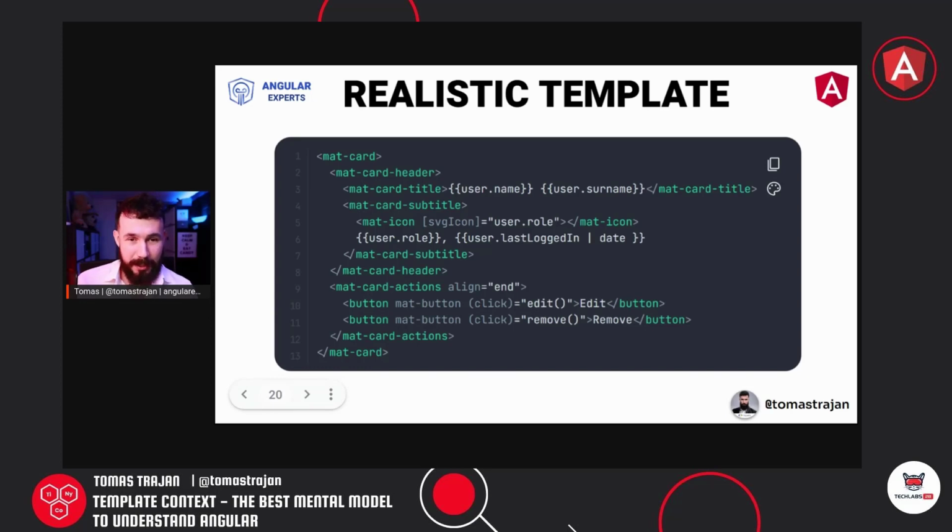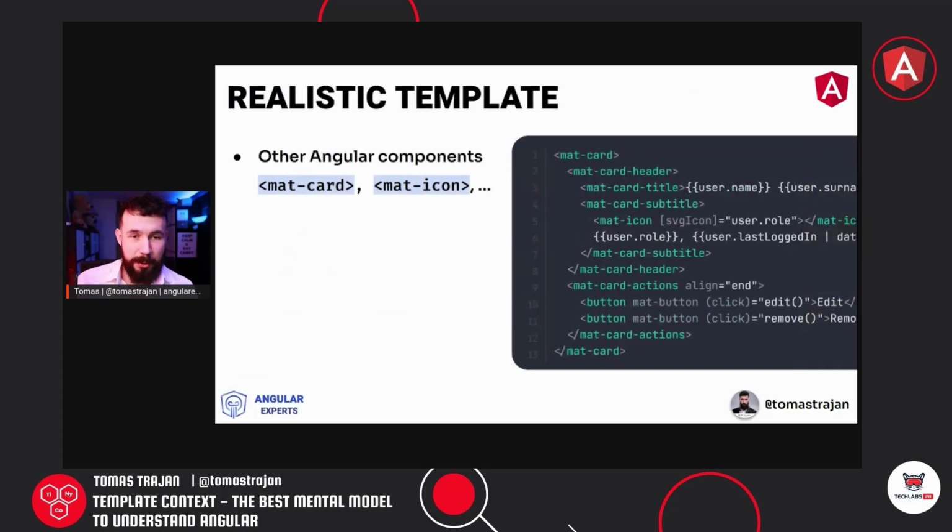Or icons. So this is an example of a more realistic Angular template where we are displaying some information about the user, and we can then maybe edit it or remove it. Now, what is going on here? We have these other Angular components like material card or material icon. More so, we also have some Angular directives like ngIf or mat button.